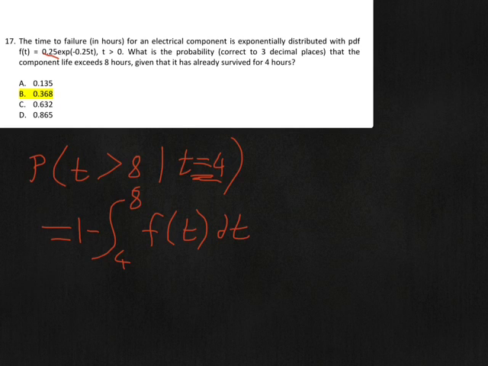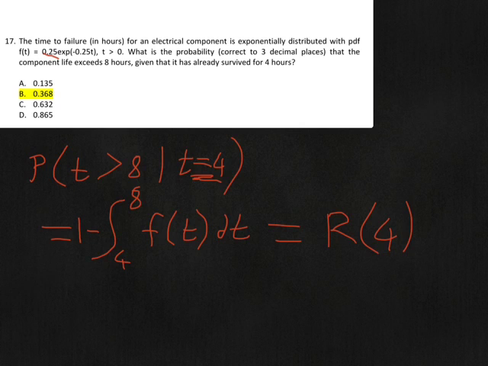So I hope that made sense, but that's not what we're going to do, because that's actually the exact same thing as the reliability function for 4. Why is that? That's just because we've got an exponential distribution, and that means that the fact that 4 hours have already passed means absolutely nothing to the next 4 hours. So all we need is the reliability function for the total number of hours that we have left, 8 minus 4, or 4.